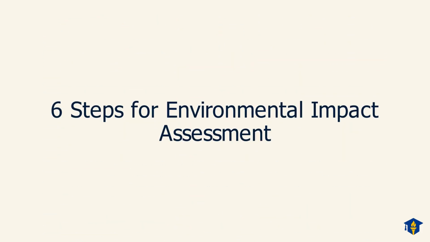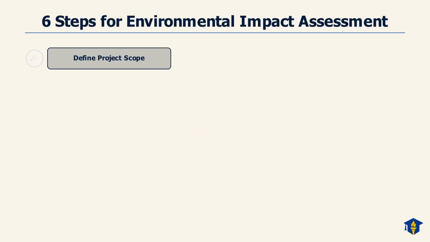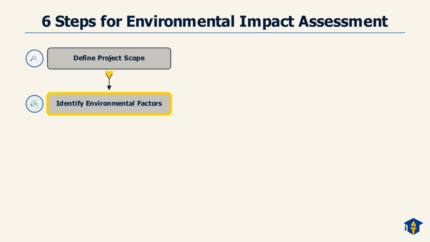Let's outline the 6 essential steps for conducting an environmental impact assessment, or EIA. First, you must clearly define the project scope, including its size, location, and purpose. Next, identify all relevant environmental factors that the project might affect, such as air or water quality.